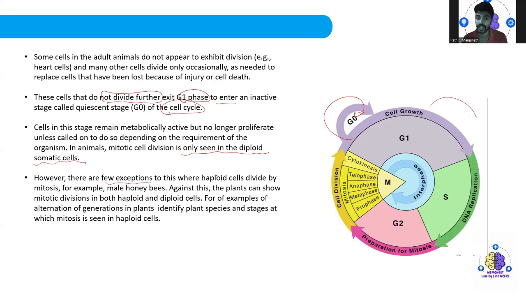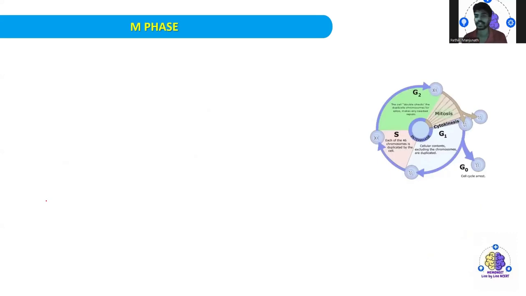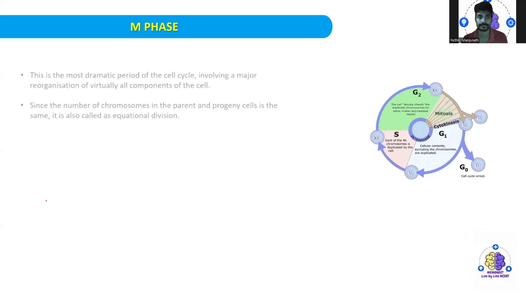Some examples are alternation of generation in plants, which also show this kind of cell division. So I'll concentrate on what is this M phase, the mitosis phase.